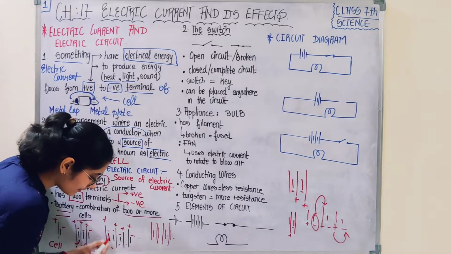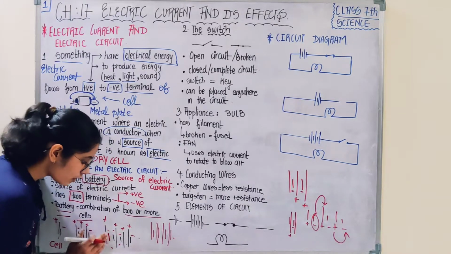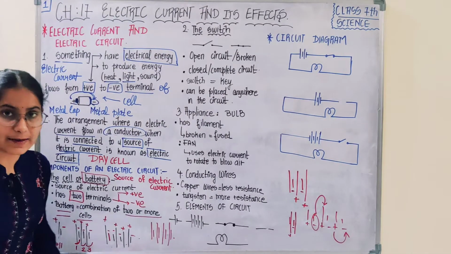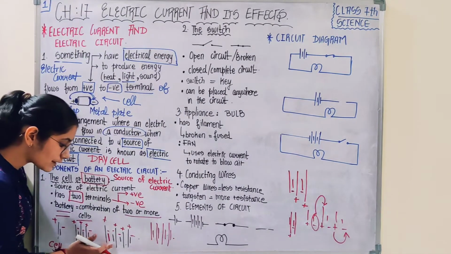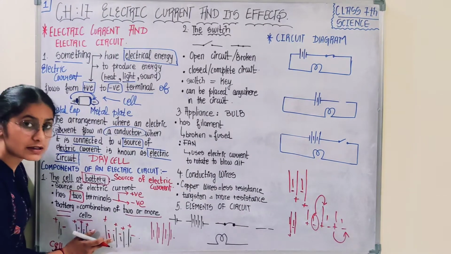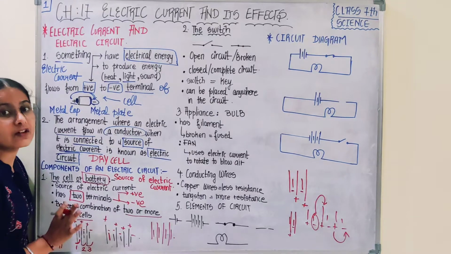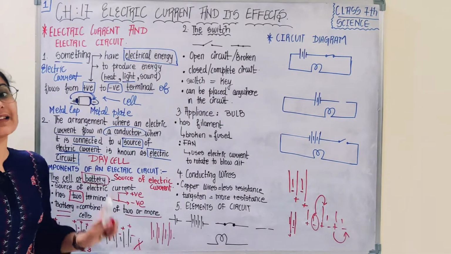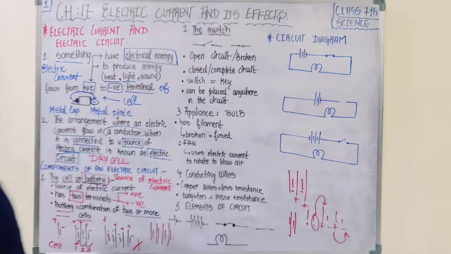This is the negative terminal of the first cell. The second cell you will connect in such a way that it should be the opposite terminal. यानी अगर यहाँ नेगेटिव है तो यहाँ पे क्या आना चाहिए था? पॉजिटिव, बट क्या आ गया? नेगेटिव. So this connection is incorrect. Therefore this is not a battery and this won't act as a source of electric current.